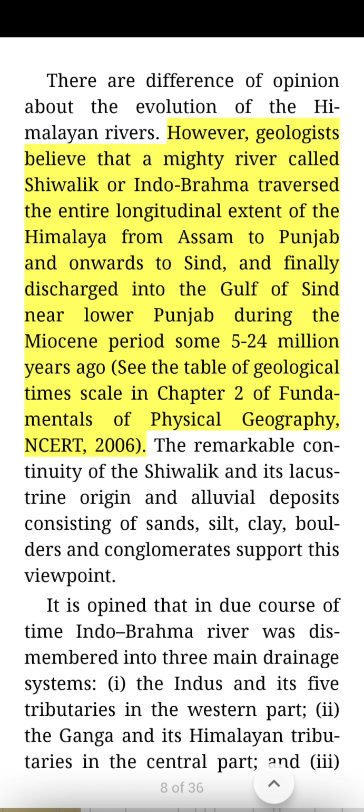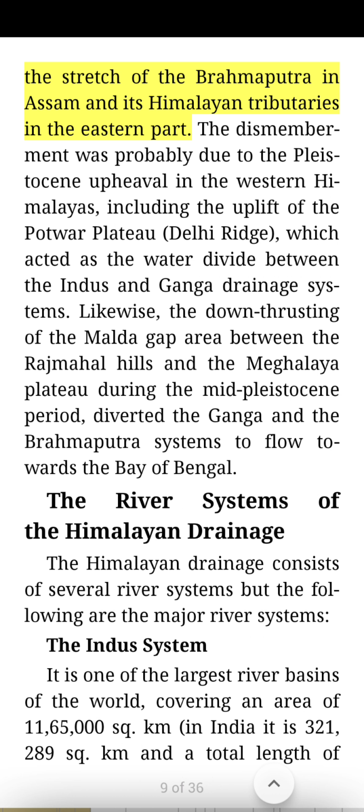See the table of geological time scale in Chapter 2 of Fundamentals of Physical Geography, NCERT, 2006. The remarkable continuity of the Shivalik and its lacustrine origin and alluvial deposits consisting of sands, silt, clay, boulders, and conglomerates support this viewpoint. It is opined that in due course of time Indo-Brahma River was dismembered into three main drainage systems: I. The Indus and its 5 tributaries in the western part. II. The Ganga and its Himalayan tributaries in the central part. And III. The stretch of the Brahmaputra in Assam and its Himalayan tributaries in the eastern part.